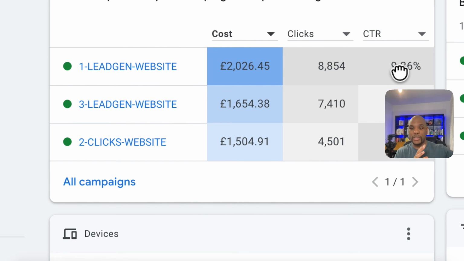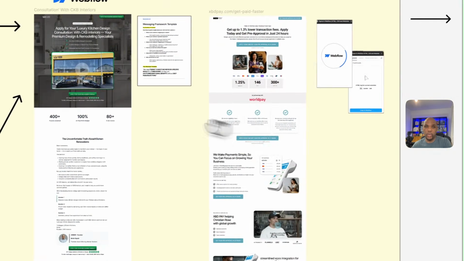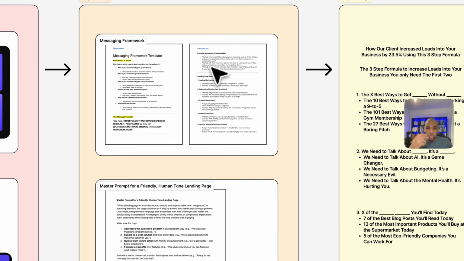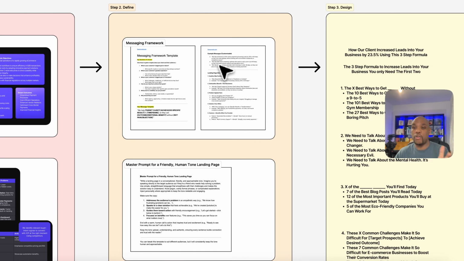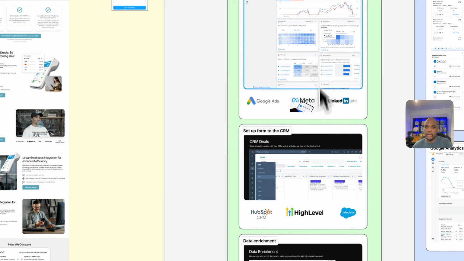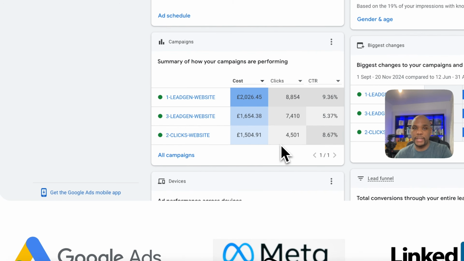Why? How do I know it's going to work? Because of the messaging framework we've created that gives us all of the initial content, jargon, etc. to be able to know what will work when we start running our ads as well. This is why it's so important to make sure we nail down initially the define phase, because that gives us all of the key content copy-wise for everything else going forward, from landing page to video content, and then also onto things like Google ads as well.